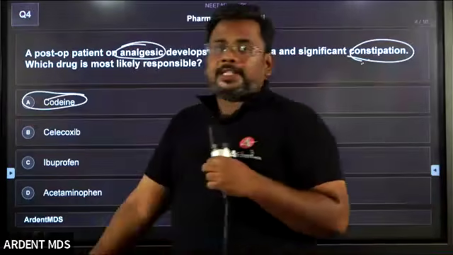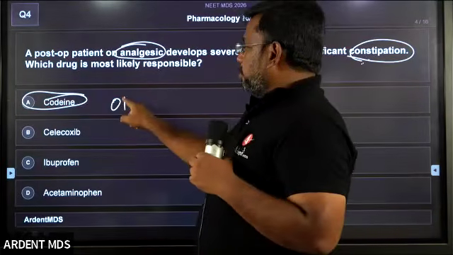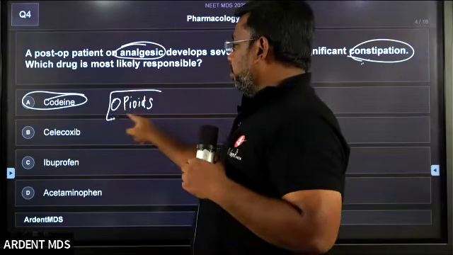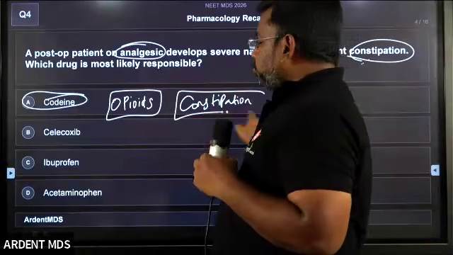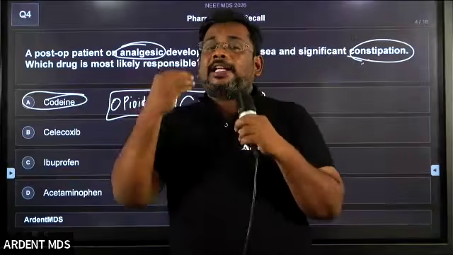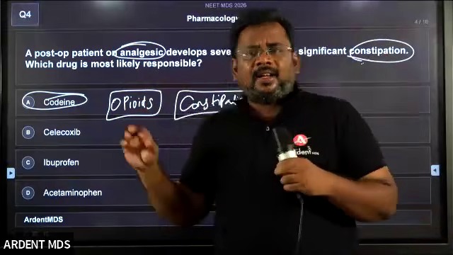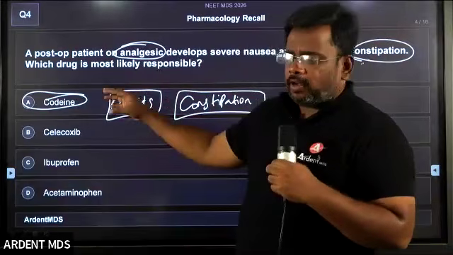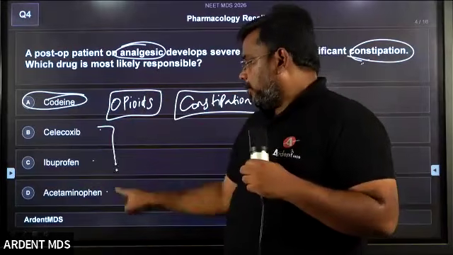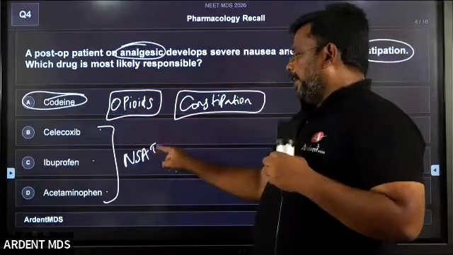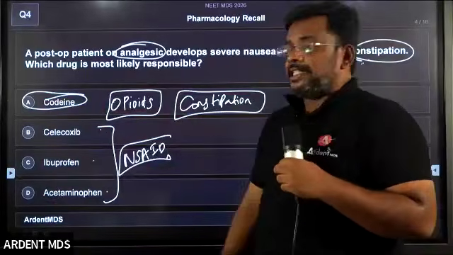The answer is codeine. Why codeine? Because codeine belongs to the opioids. Opioids usually cause constipation. Otherwise, even if you don't know the concept that opioids cause constipation, you can take a risk by eliminating the other options and go for codeine. How? Because celecoxib, ibuprofen, acetaminophen, all three are in the NSAID category. The one odd man out is codeine. So by this point also, you can eliminate and easily derive the answer of codeine.